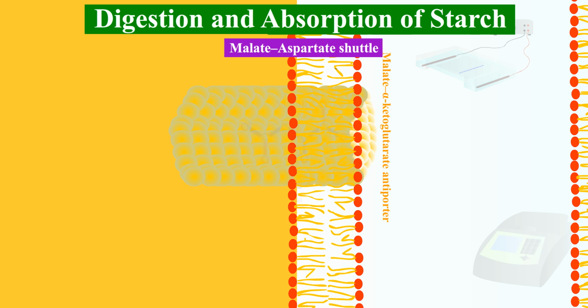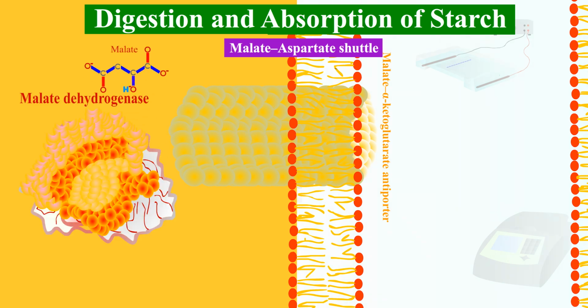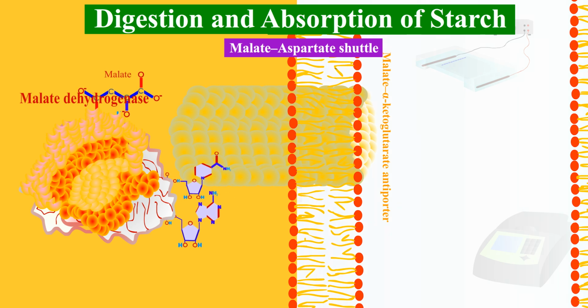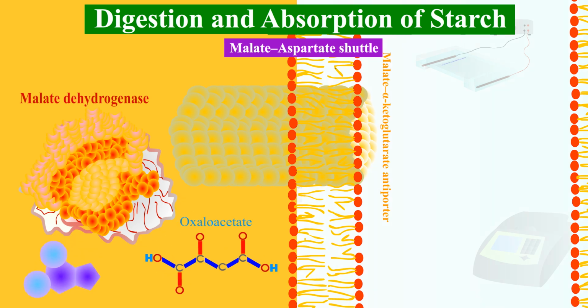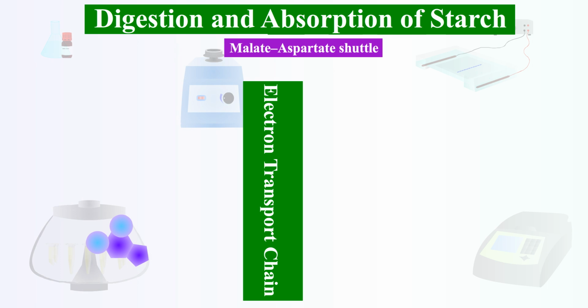Malate can cross the inner mitochondrial membrane through the malate, alpha-ketoglutarate antiporter. Inside the mitochondrial matrix, malate will be converted back to oxaloacetate by mitochondrial malate dehydrogenase to produce mitochondrial NADH. The NADH produced now joins the ETC through complex 1.